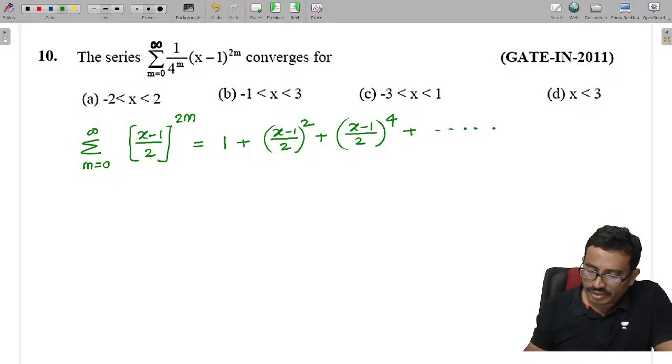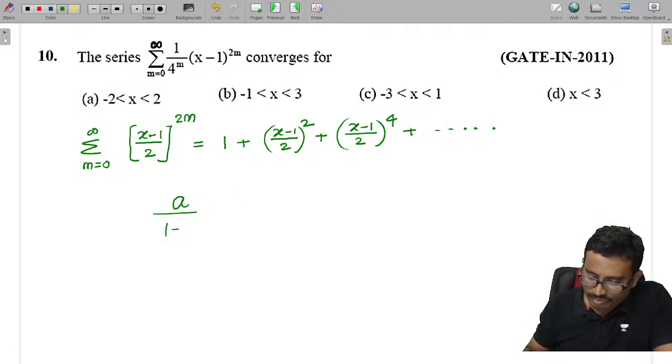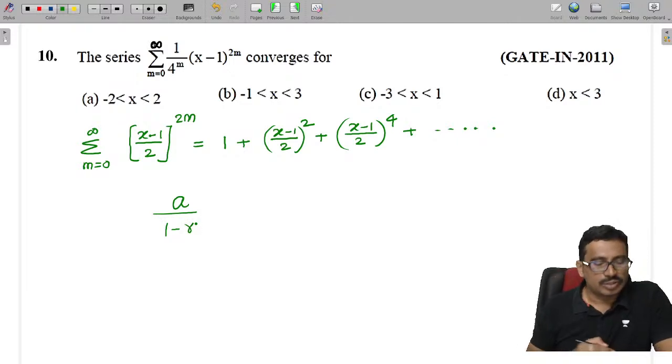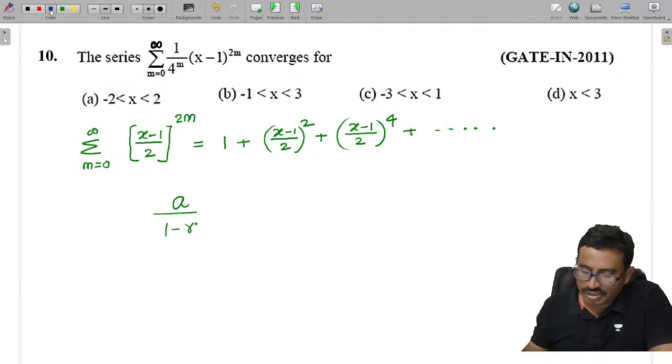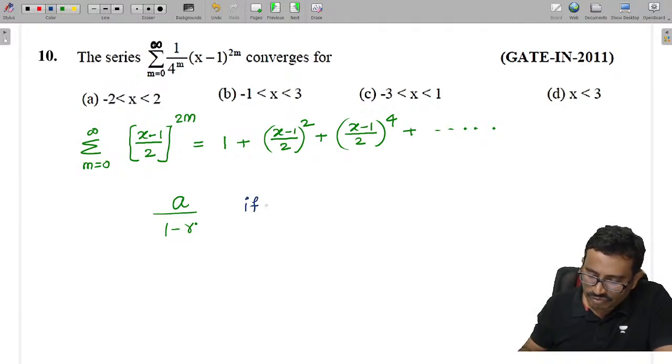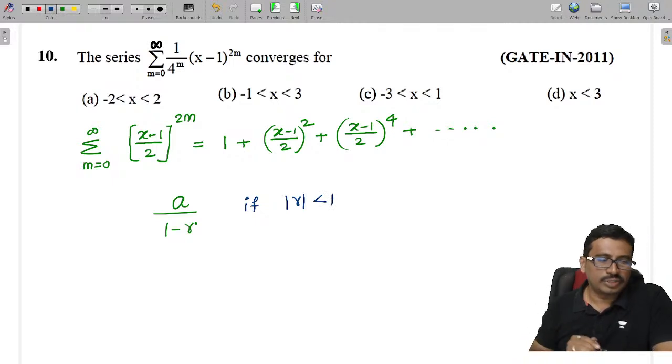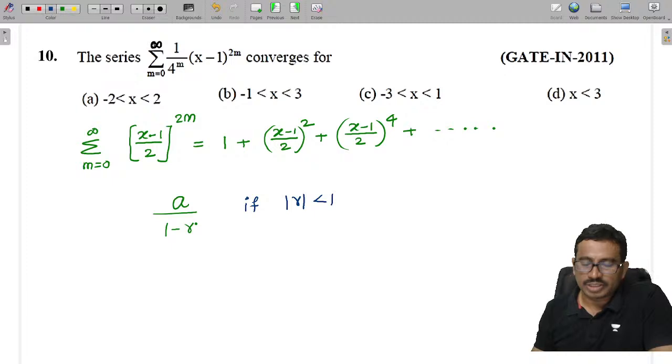Now for this infinite series, the sum of the infinite series is given as a by 1 minus r. To apply this formula a by 1 minus r, we have a condition. What is the condition now here? To apply this summation formula, provided mod r must be less than 1, then only this formula is valid. Yes or no? So that's why this r is this thing, that means ((x minus 1)/2) squared. So this must be less than 1.